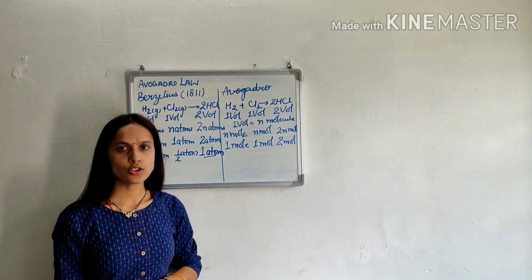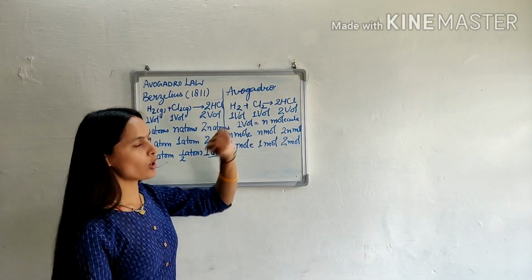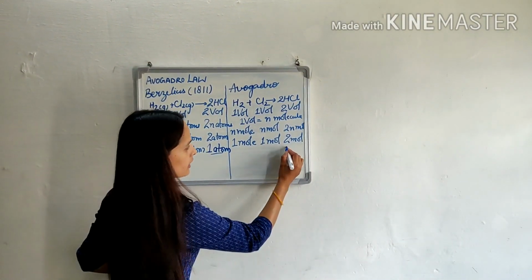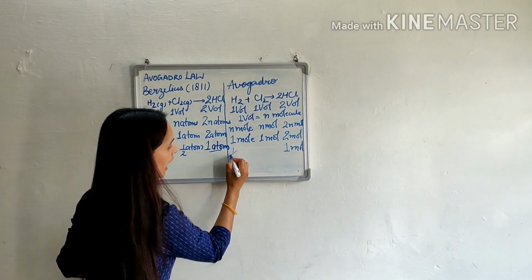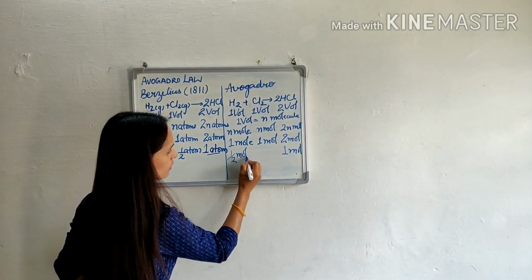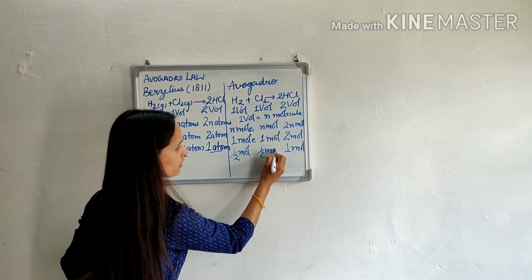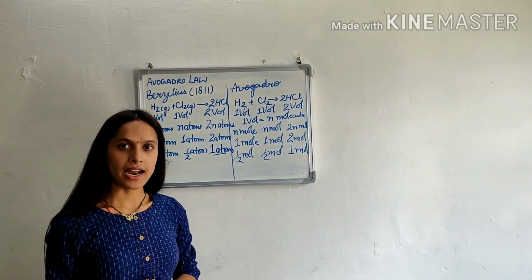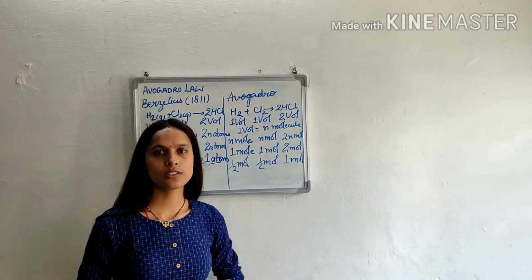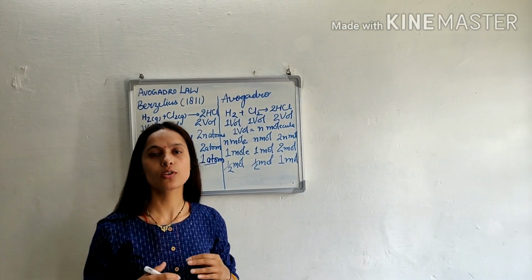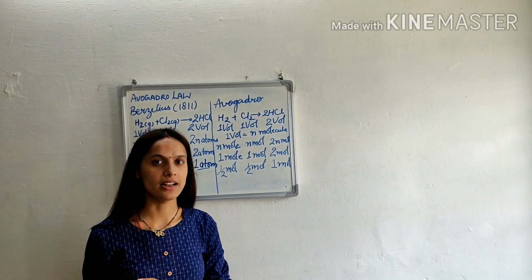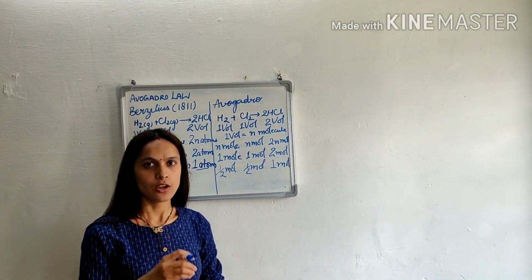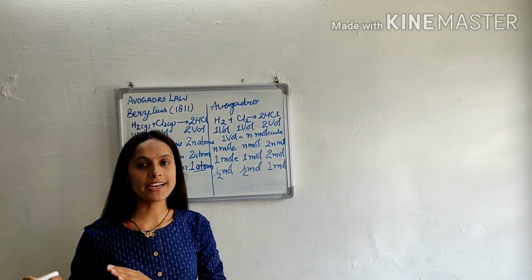And if we want to produce only one molecule of HCl, then we require half molecule of H2 and half molecule of Cl2. And the division of molecule is possible because molecule is made up of atom. Molecule is not the smallest particle. Atom is the smallest particle. Means we are able to divide molecule.